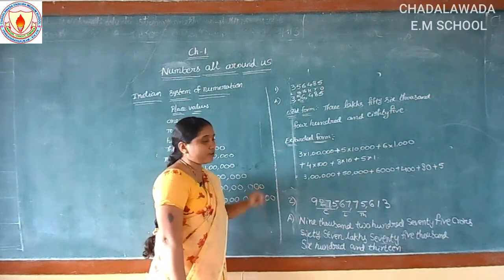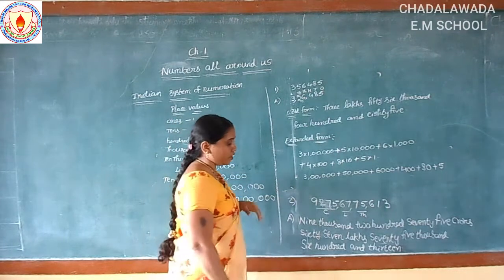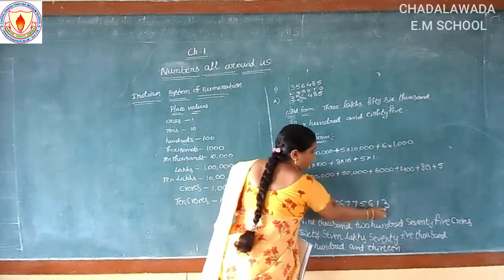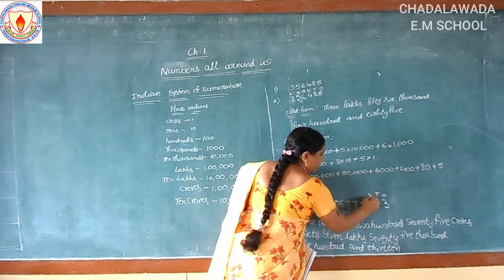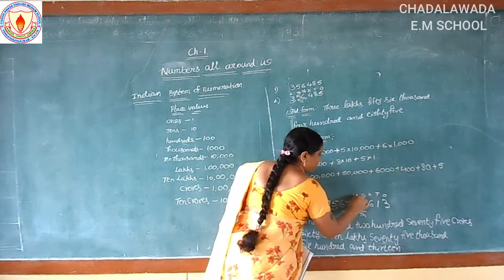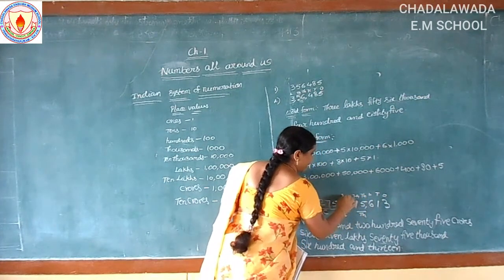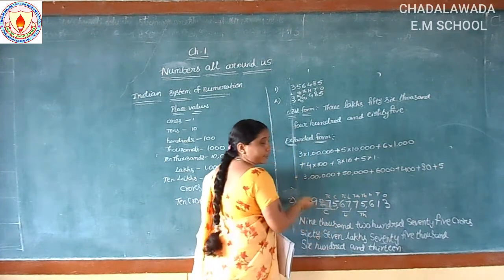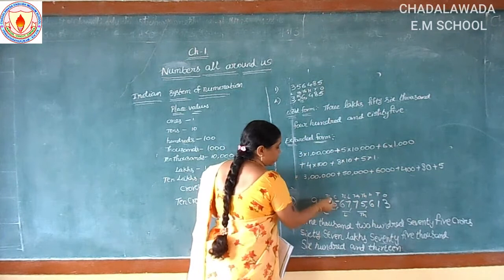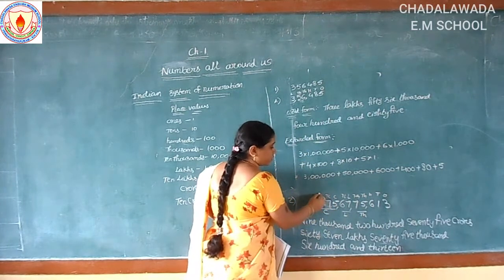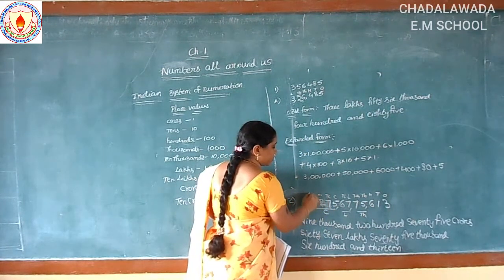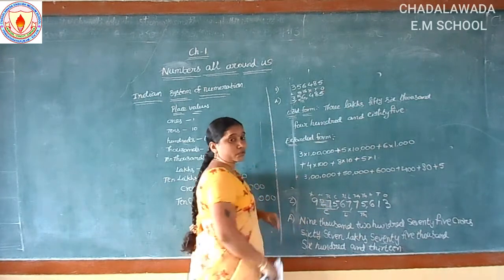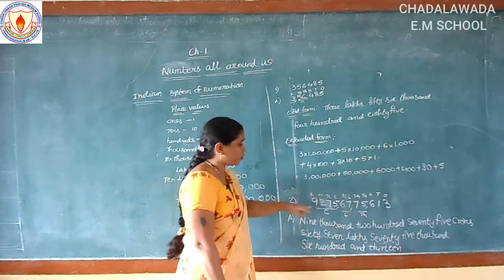So next example, when we observe this example, see here ones, tens, hundreds, 1,000, 10,000, lakhs, 10 lakhs, crores, 10 crores. The remaining numbers also are there. 10 crores, 100 crores, 1000 crores. This is 100 crores, this is 1000 crores. So in our 5th class we learn up to crores value.